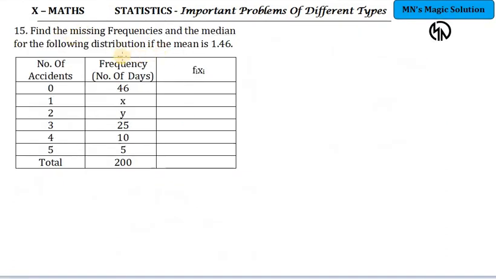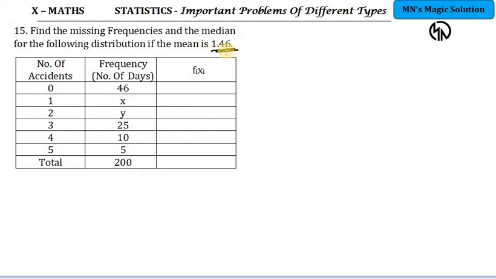Question number 15 is quite interesting. Find the missing frequencies and the median for the following distribution. So they have asked you to find the missing frequencies and the median as well. And they have given the mean as 1.46. Some of us might mistakenly see the word median and consider 1.46 to be the median and start working, which will come out wrong.